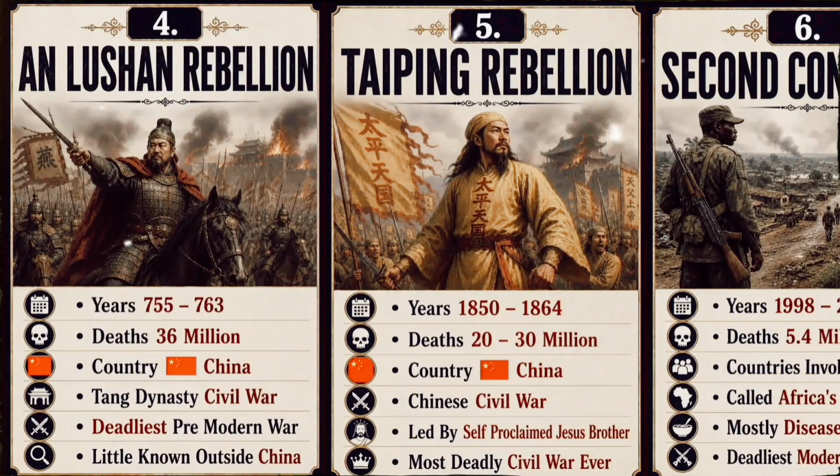How did a rebellion become one of history's deadliest conflicts? The Anlushan Rebellion lasted 8 years and is sometimes estimated to have caused up to 36 million deaths, though historical estimates are highly uncertain. It was a devastating Tang Dynasty civil war in China and remains relatively little known outside the country.